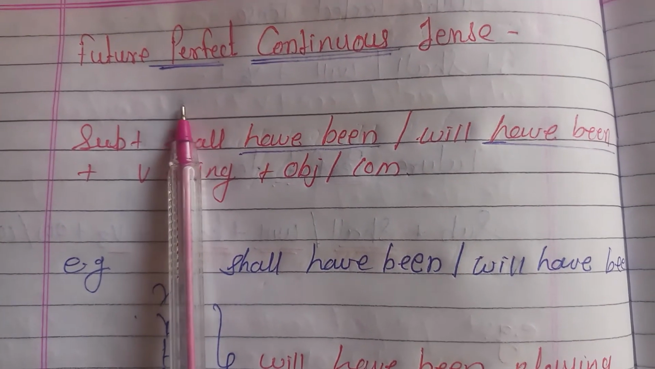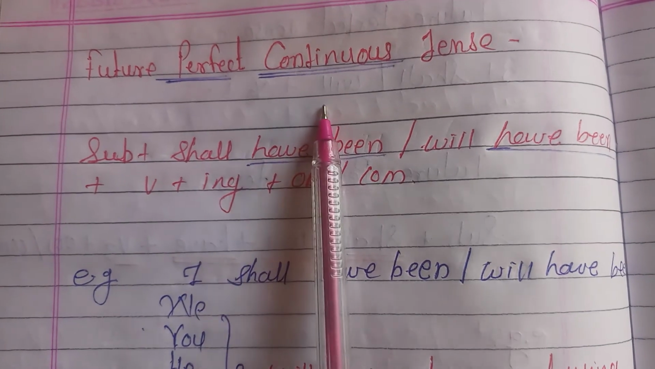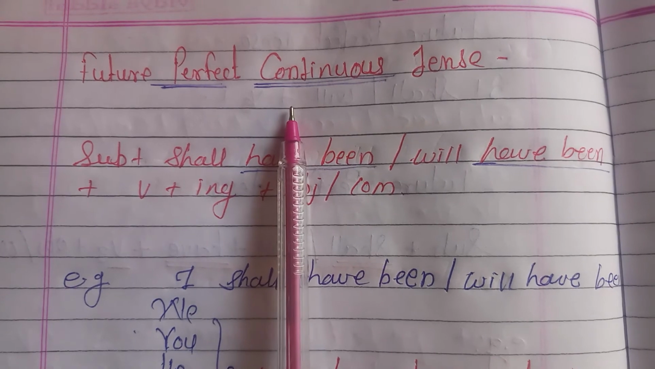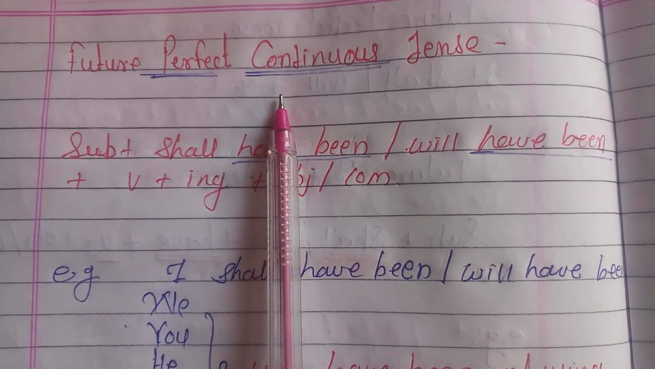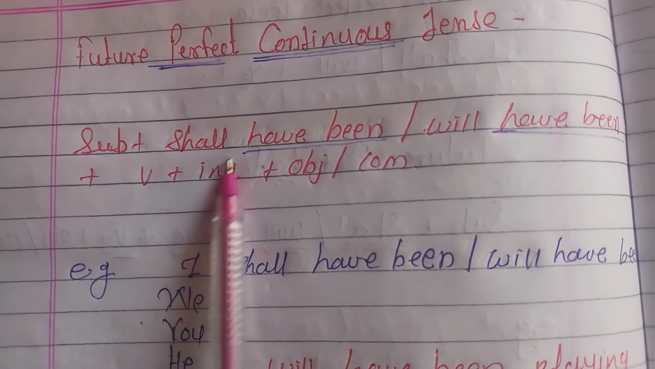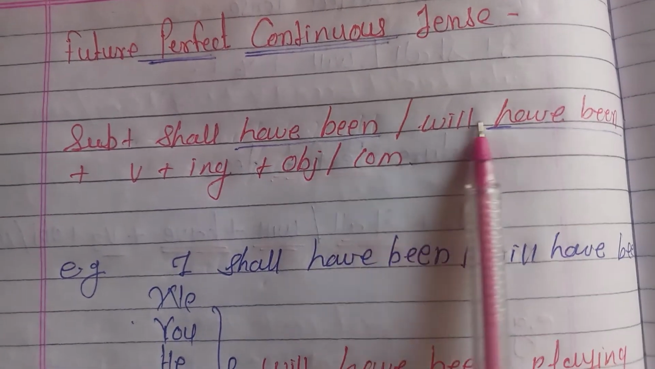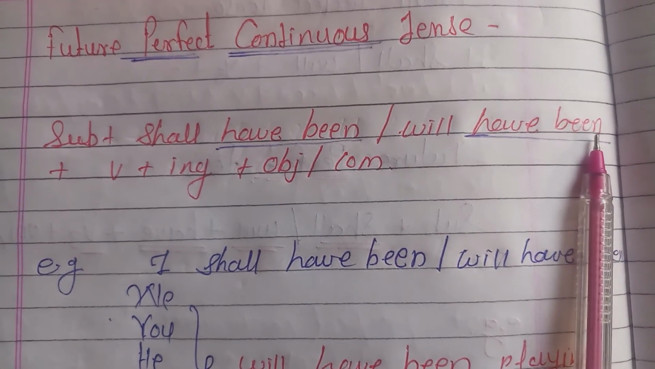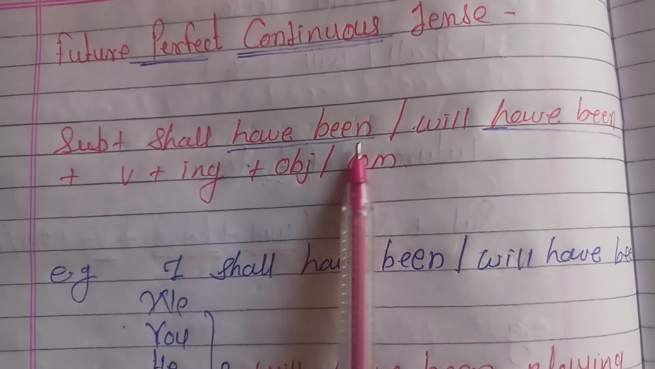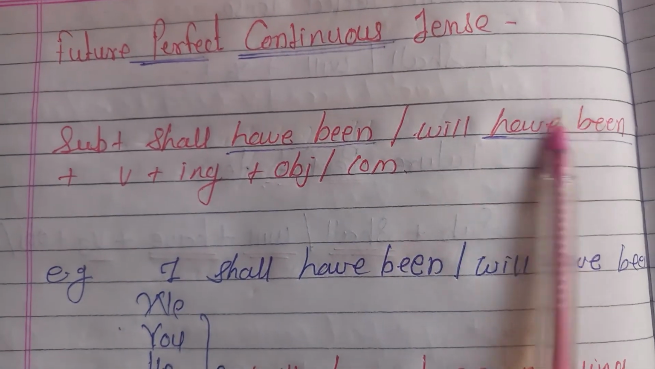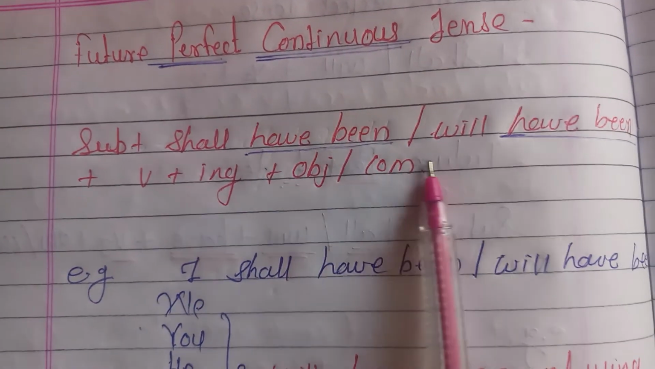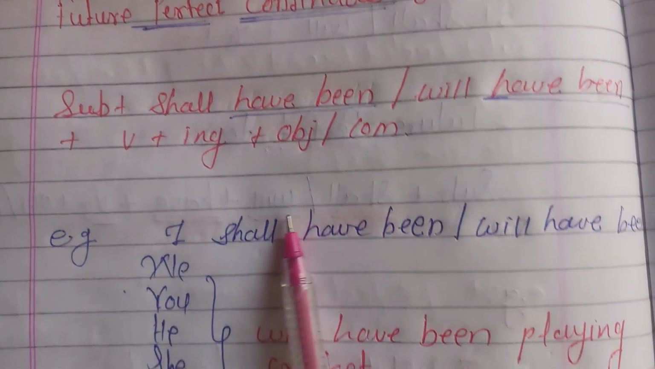Now we are going to express the future perfect continuous tense, and this is the last part of the tenses, the last form of the future tense. So the structure given here is subject plus shall have been or will have been. If you want to write separately, you can write shall or will plus have plus been plus the verb with ing, plus object or complement. So let's see the example.